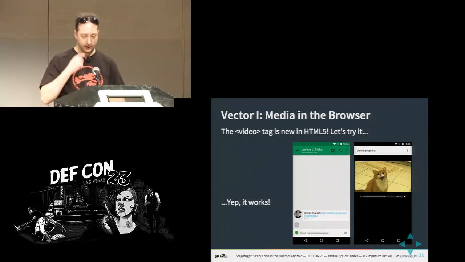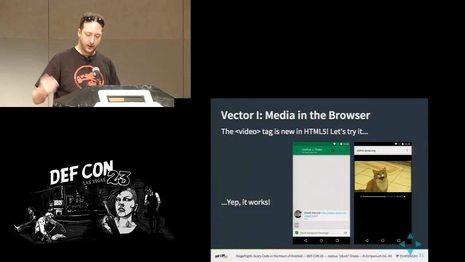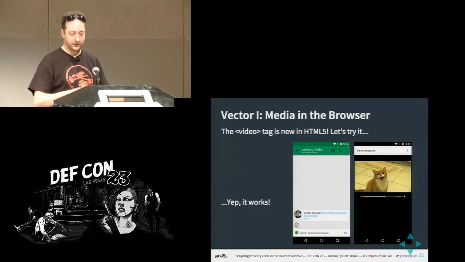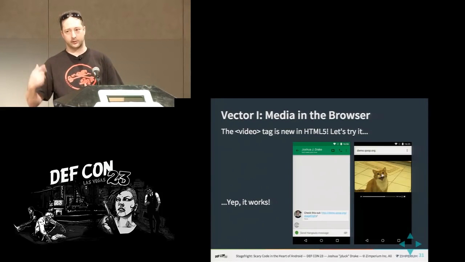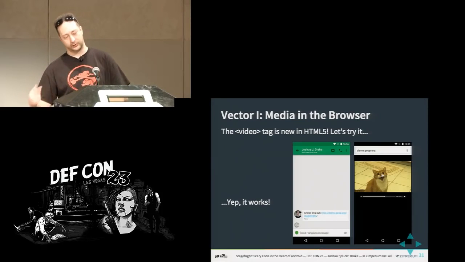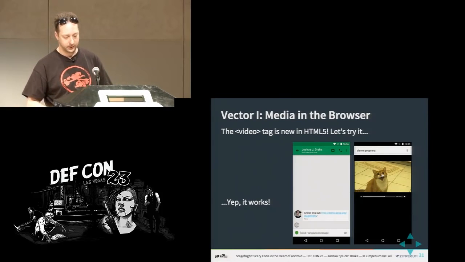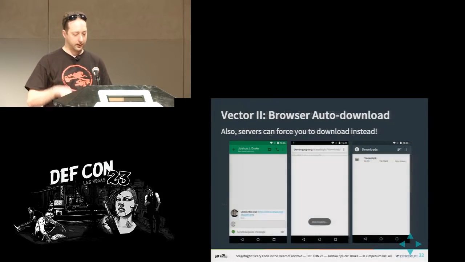So the first vector I stumbled upon or thought about was the video tag in HTML5. I was like, this is brand new, I wonder if it does it. So I fire up the device with the debugger attached to the parse chunk function, or actually the read metadata function, which is a little bit better. If you put a breakpoint on parse chunk, it's great, but as soon as you hit the first chunk, it'll break. But then every other chunk it hits, even when it's recursing into more chunks, it'll keep getting hit. So it's pretty annoying to just keep saying continue all the time. It definitely hit the breakpoint, and so I went on and tried it.